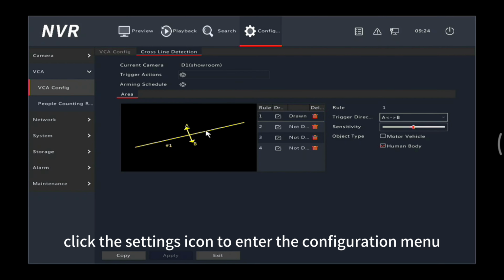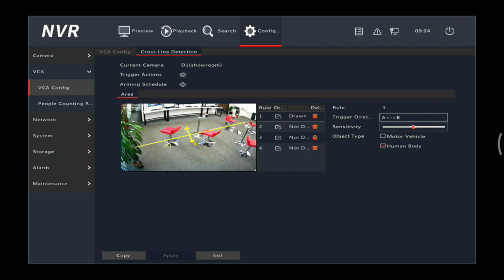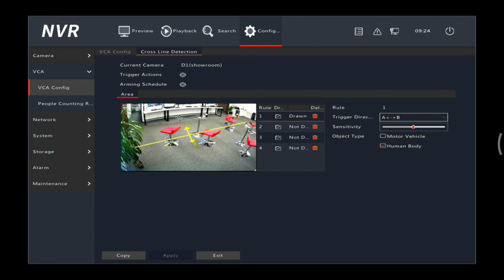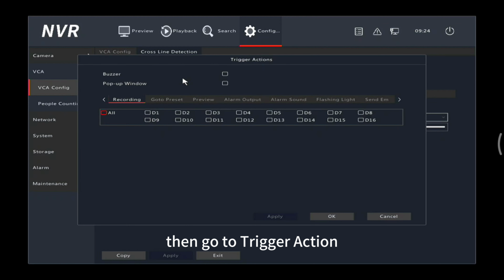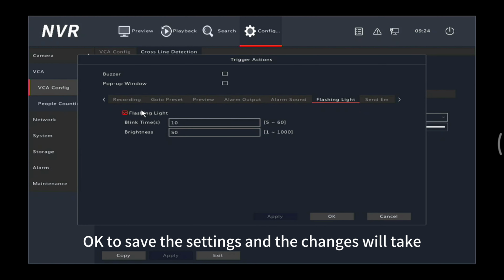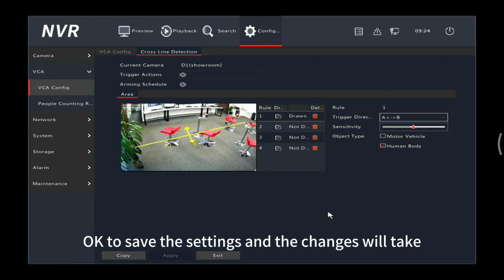Click the Settings icon to enter the configuration menu. First, draw a line and select the detection target type. Then, go to Trigger Action, find alarm sound and flashing light, and enable them. Click OK to save the settings, and the changes will take effect.